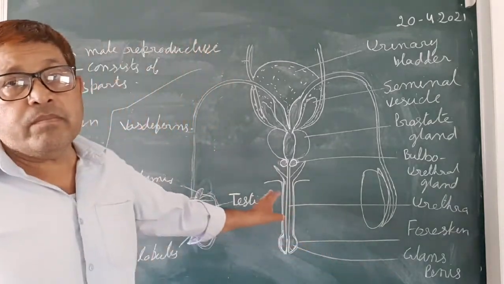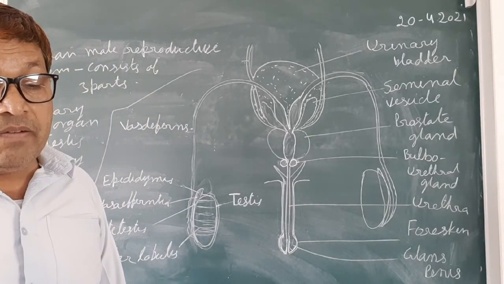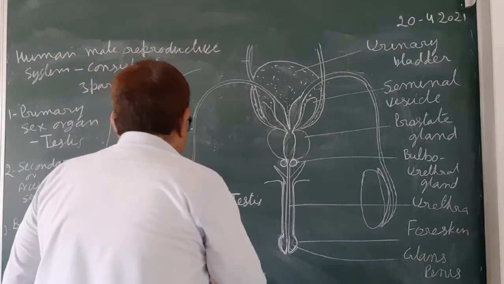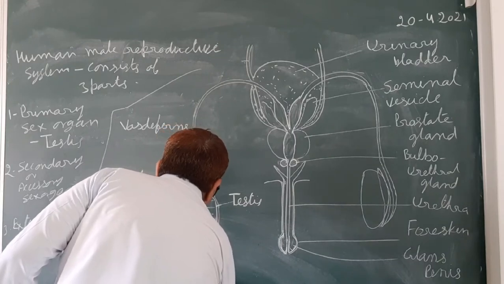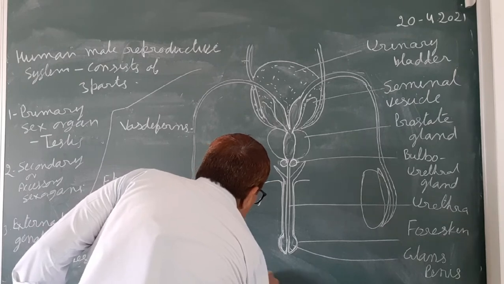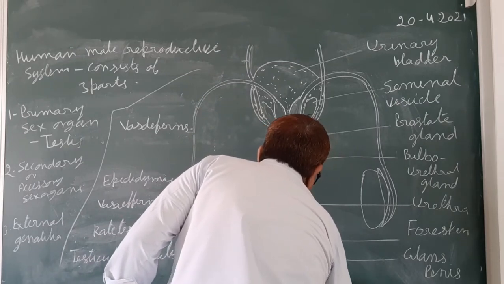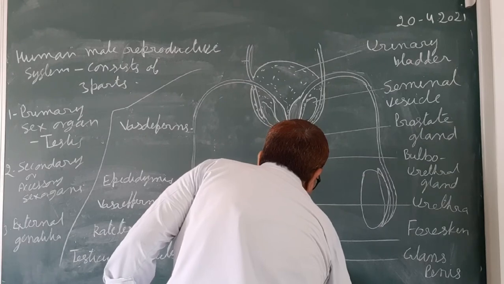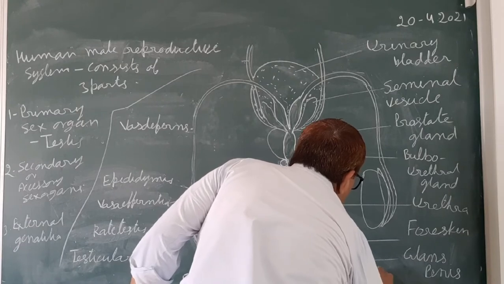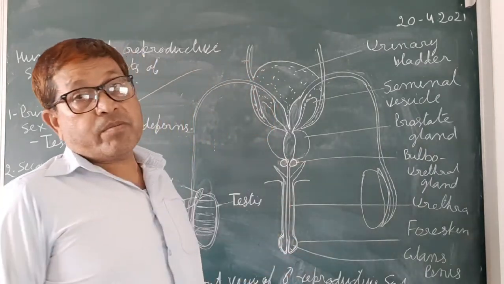So one diagram is given here. See the diagram. This is the front view of the male reproductive system.